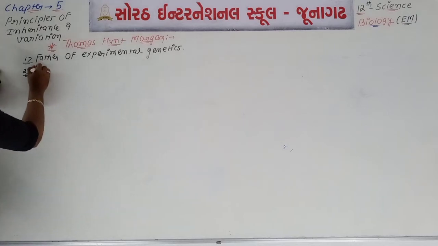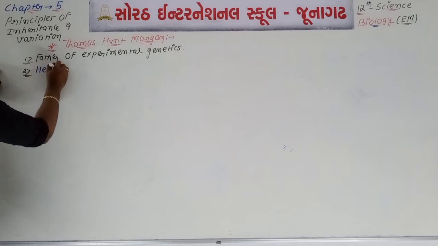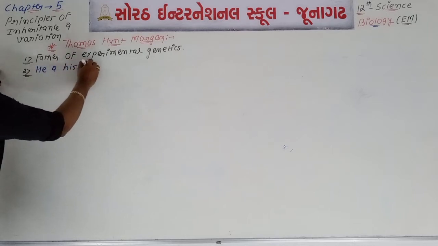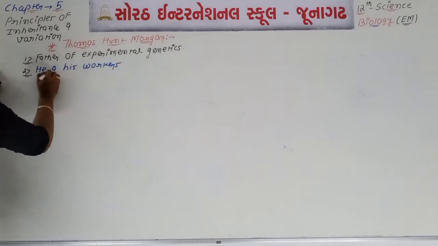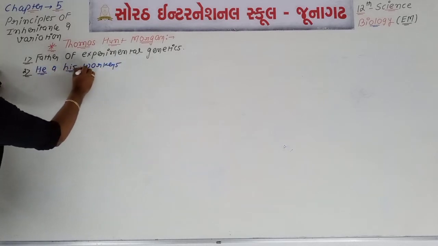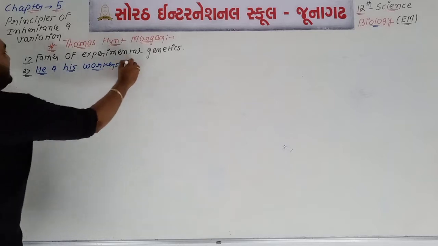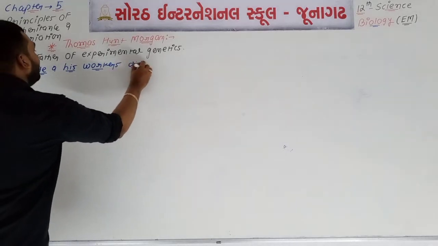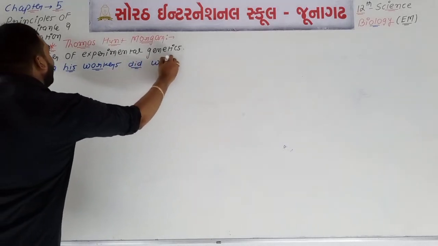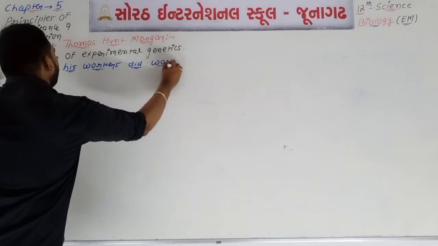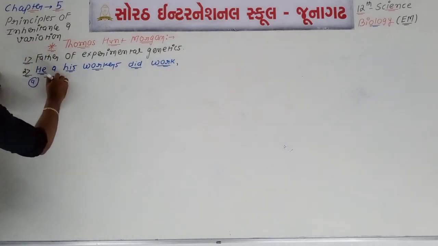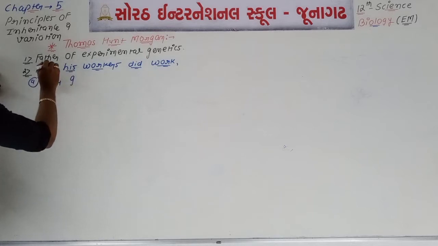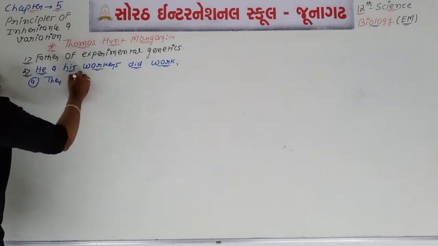He and his co-workers did different types of work.